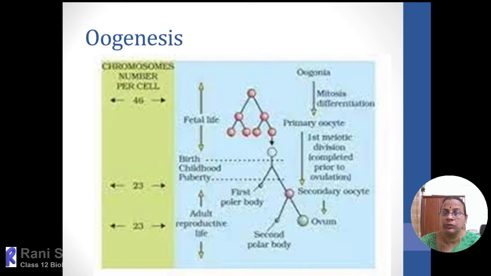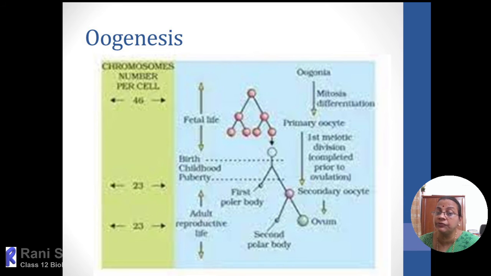This is in your textbook, a very detailed structure of oogenesis is given, and you have to mention the ploidy also. The oogonia will proliferate into many primary oocytes. Each month a primary oocyte will undergo meiosis, forming a secondary oocyte and the first polar body, and the secondary oocyte will undergo the second meiosis, forming the second polar body, also unequal. So from each primary oocyte, four cells will form. Out of that four, three will degenerate as polar bodies, and only one functional ovum will be produced.